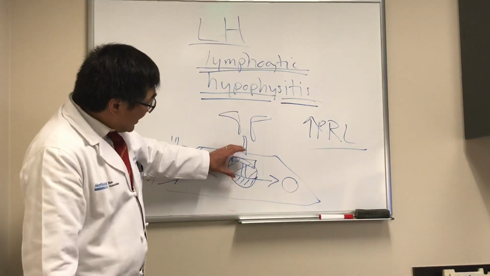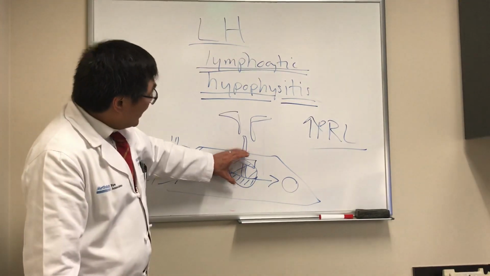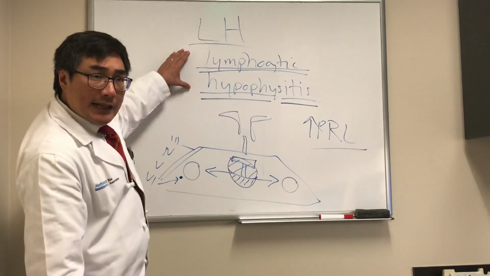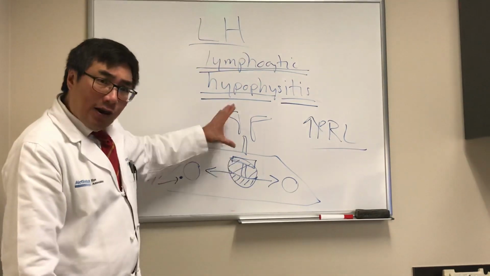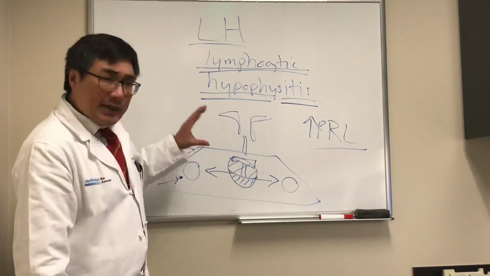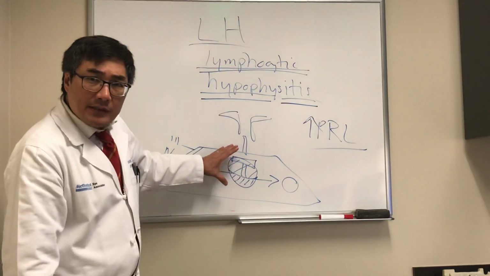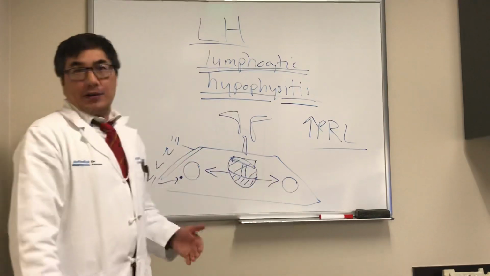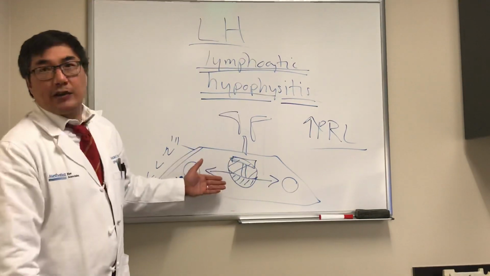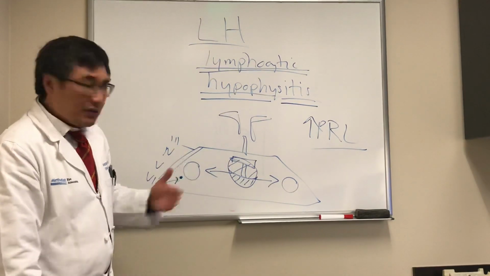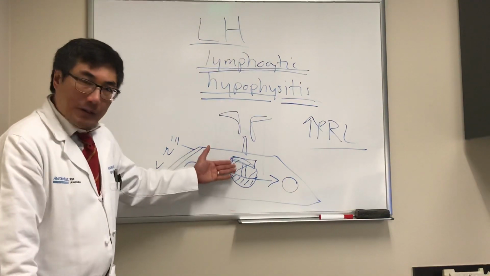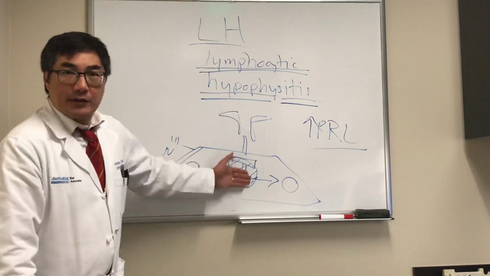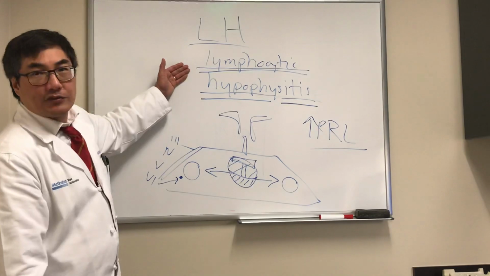And the key and differentiating feature is going to be, in the right clinical setting, a pituitary that is enlarged, but has an atypical appearance in terms of a lymphocytic infiltrative appearance, and the treatment is steroids. So as opposed to surgery, transsphenoidal resection for pituitary adenoma, we are going to give this steroids because it's an autoimmune lymphocytic infiltrative process.